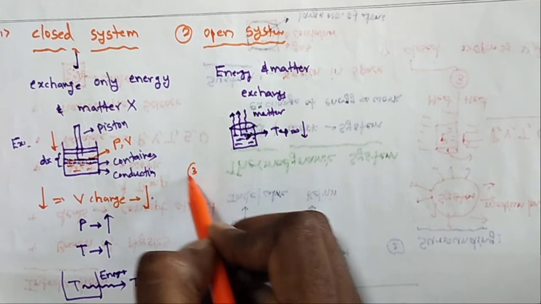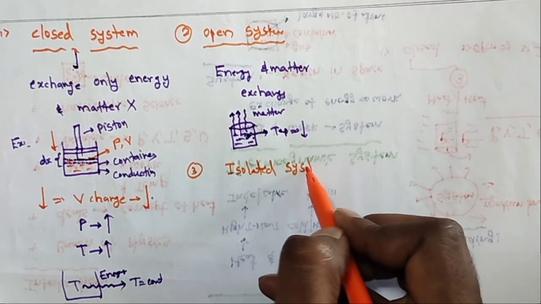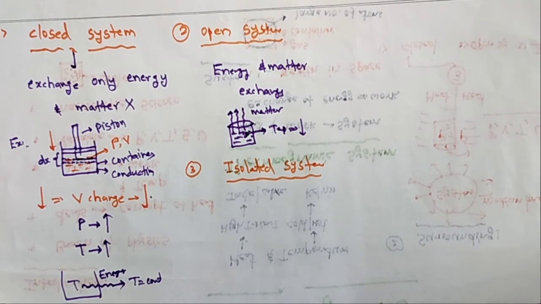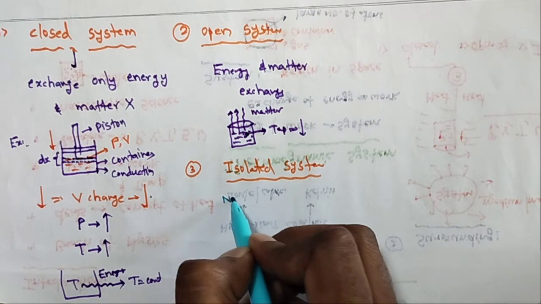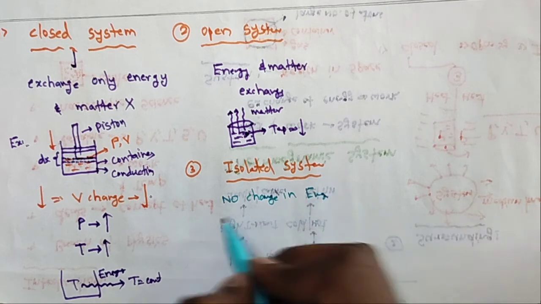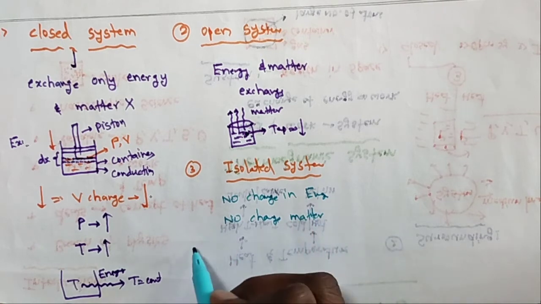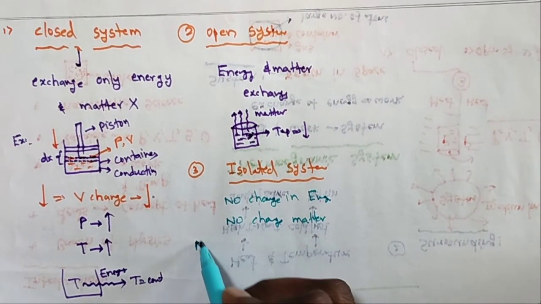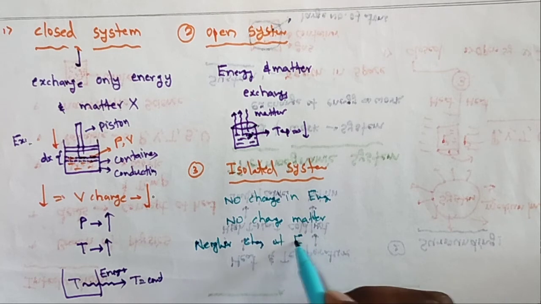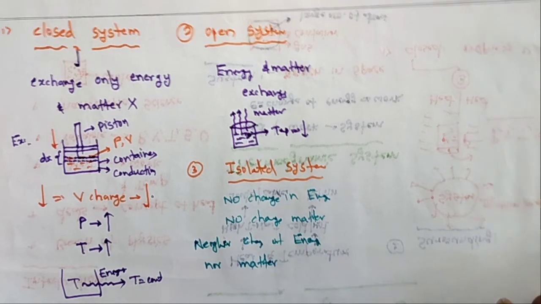The third system is the isolated system. What is the meaning of an isolated system? In an isolated system, there is no change in energy and no change in matter. That is, there is neither exchange of energy nor of matter. That system is called an isolated system.